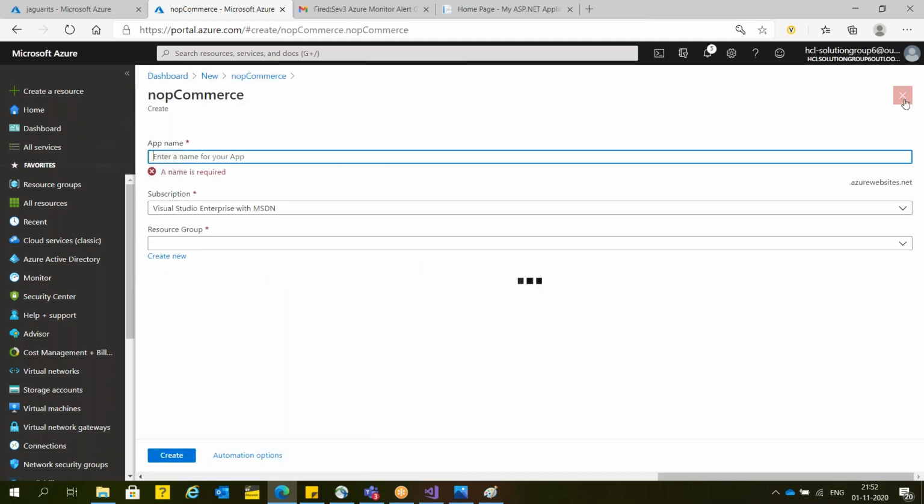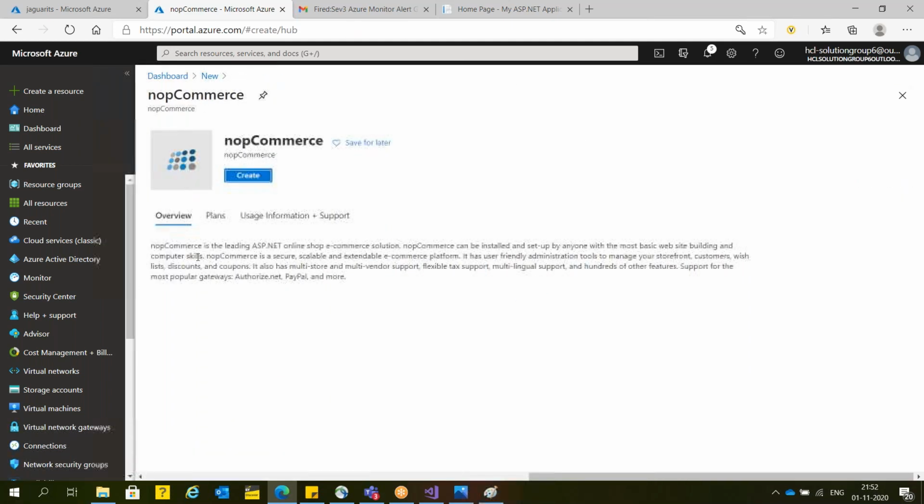So guys, nopCommerce is just open source. nopCommerce is the leading ASP.NET online e-shopping solution. nopCommerce can be installed and set up by anyone with the most basic website building and computation skill. Means anyone, maybe manager, maybe developer, anyone can create a fully functional e-commerce application on click of a few buttons.